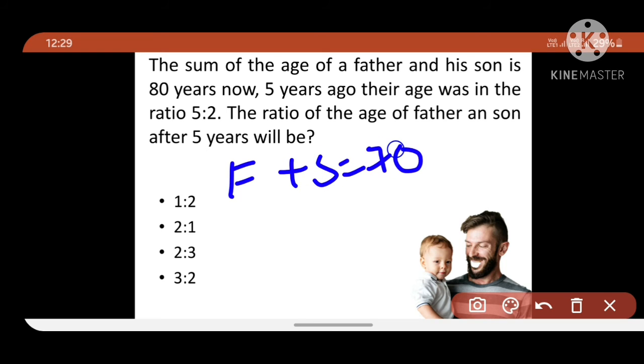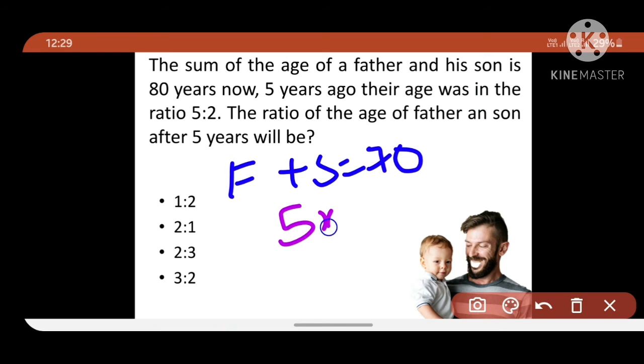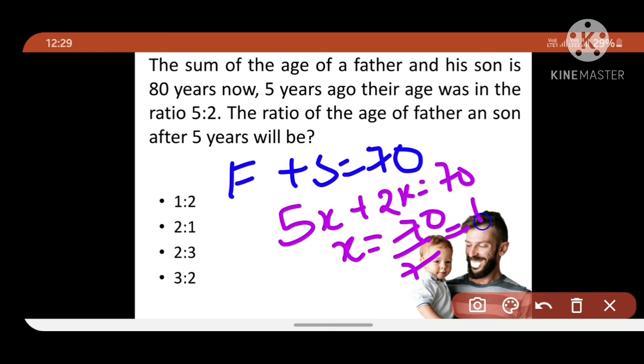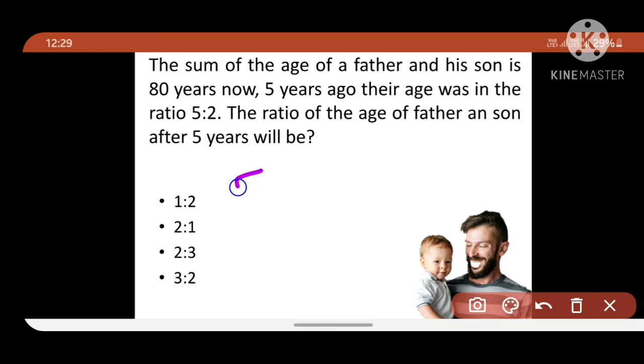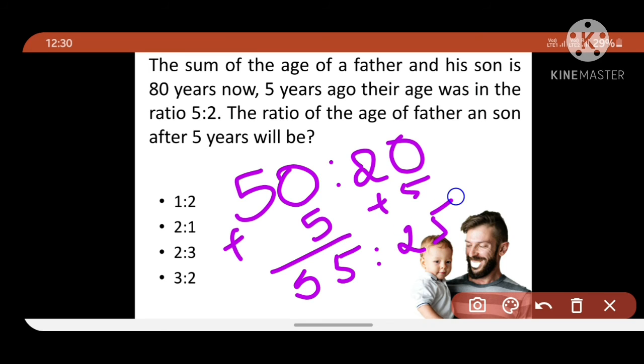Their ratio is 5:2, meaning 5x plus 2x equals 70. So x equals 70 by 7, which equals 10. Their ages 5 years ago are 50 and 20. Okay friends, the present age is plus 5 and plus 5, that is 55 and 25.